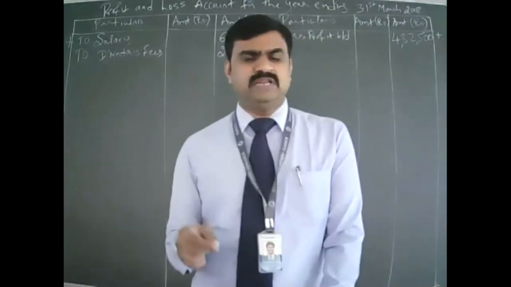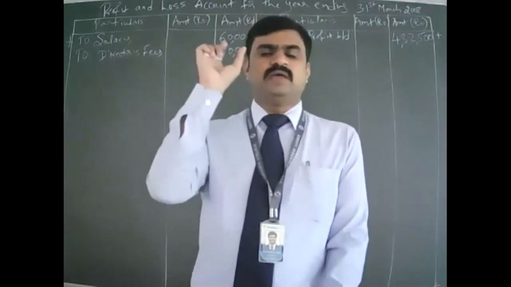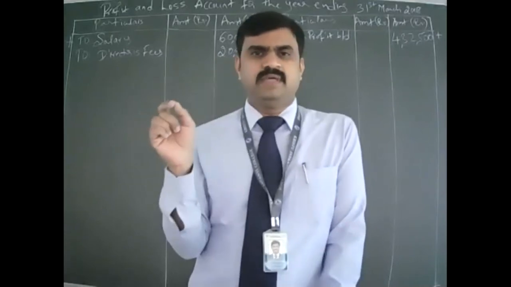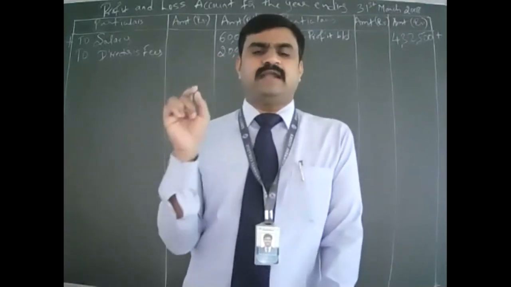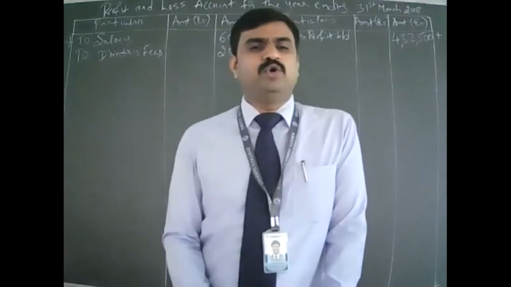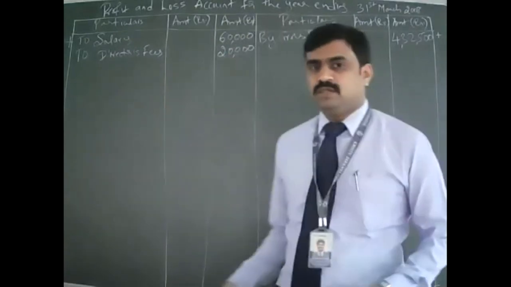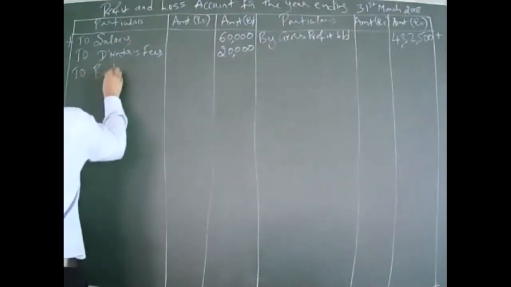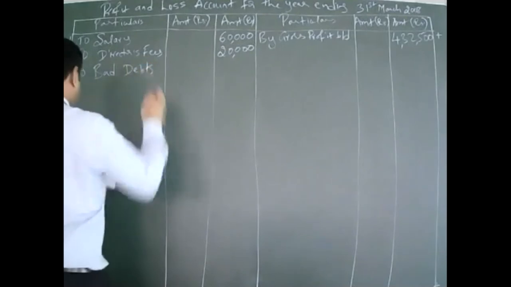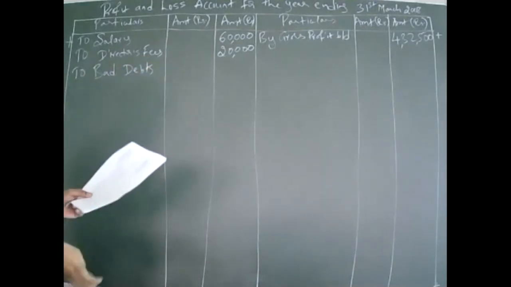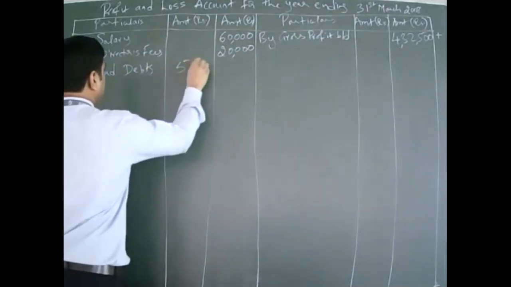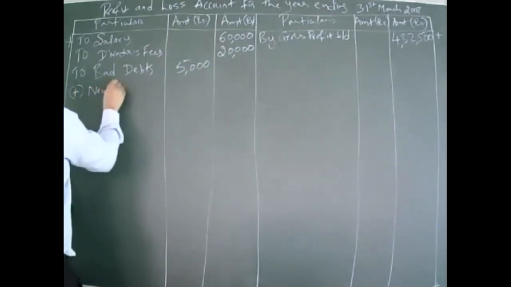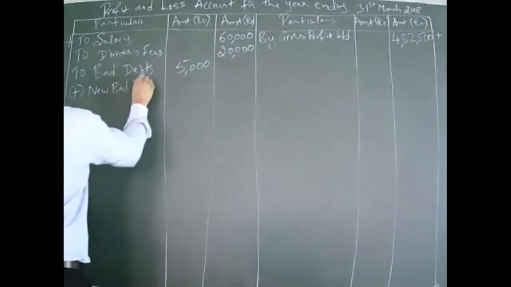So how to create provision? You have to take the debtors, deduct the new bad debt, and then calculate 5% on the new debtors. Okay, so we'll do it now. Write down bad debt. How much is the old bad debt given in the trial balance? 5,000. For this you need to add the new bad debt or further bad debt.